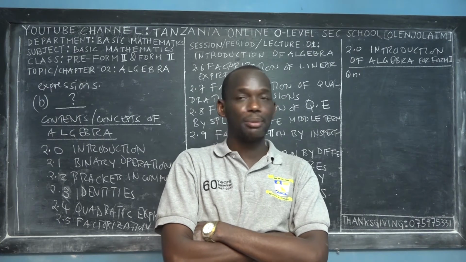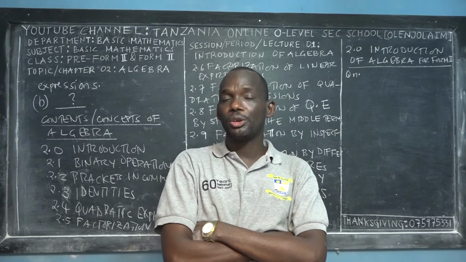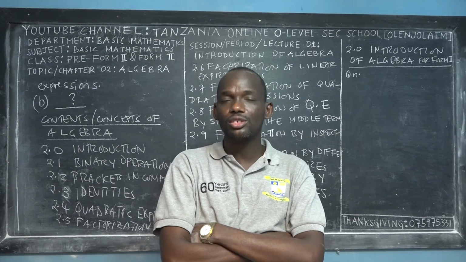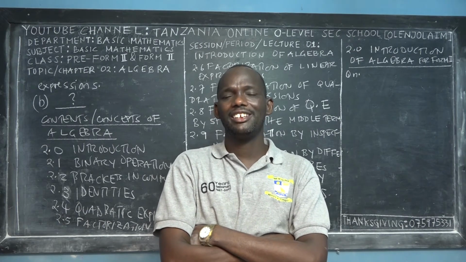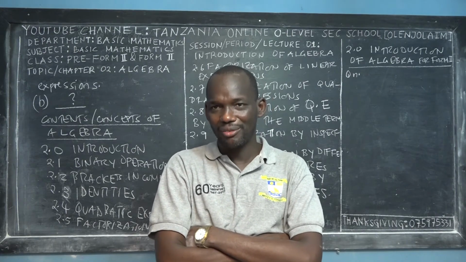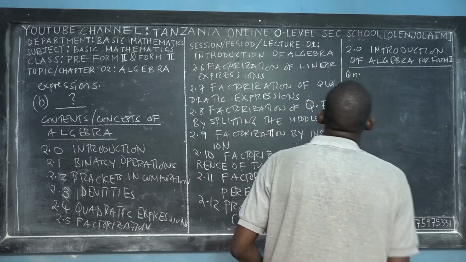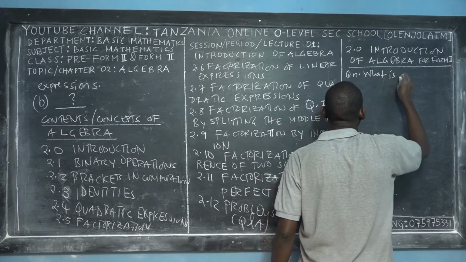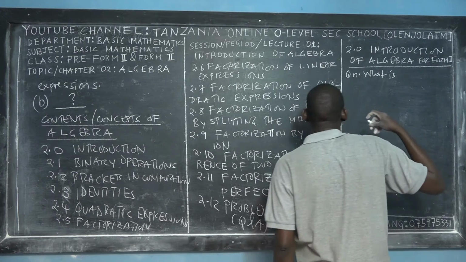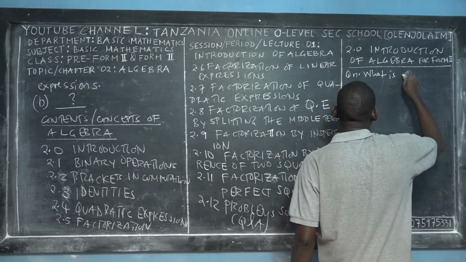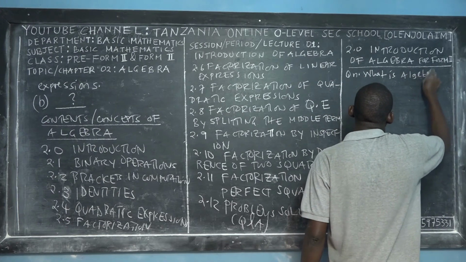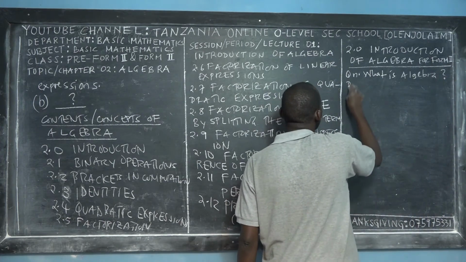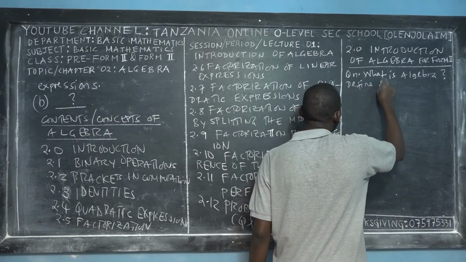For example, in an Excel spreadsheet we use a lot of cubic or quadratic functions in the software. How have they been formulated? If you don't know the meaning of the term, it's difficult. So the first question is, what is algebra? Ask yourself, pause the video, try to answer the question, then continue to watch the video. What is algebra? Or what is the meaning of algebra? Or define algebra.